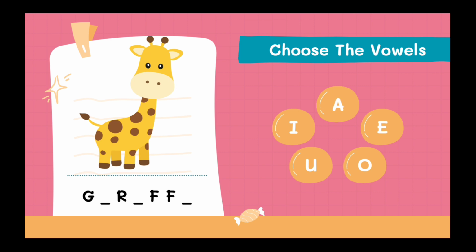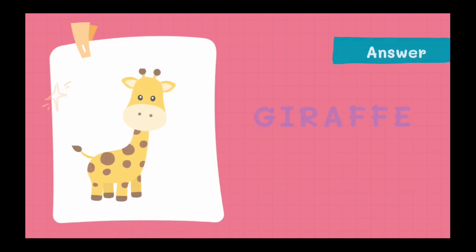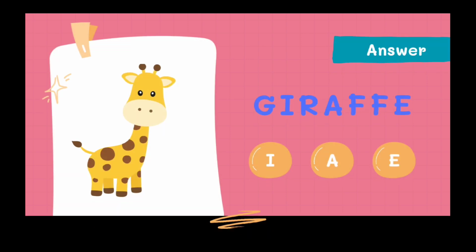In the given picture is a giraffe. Place the missing vowel in these given letters. The answer is E, I.